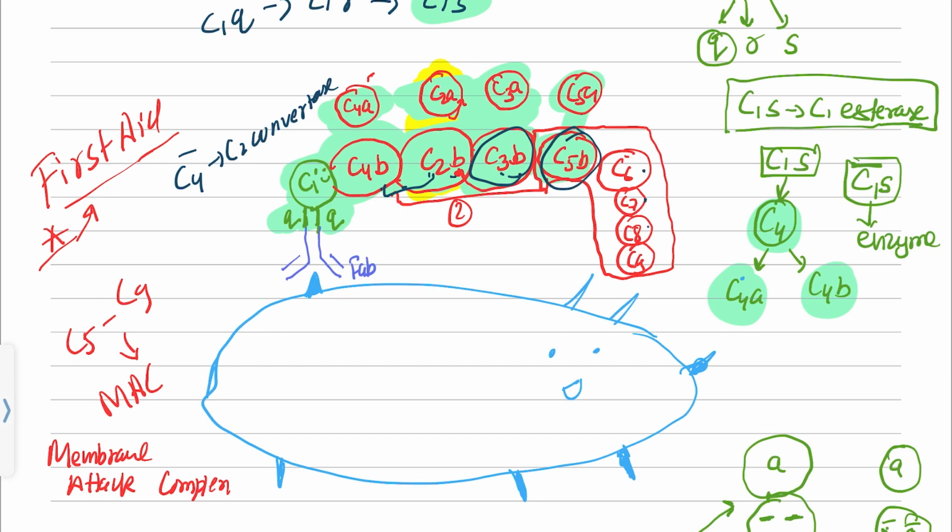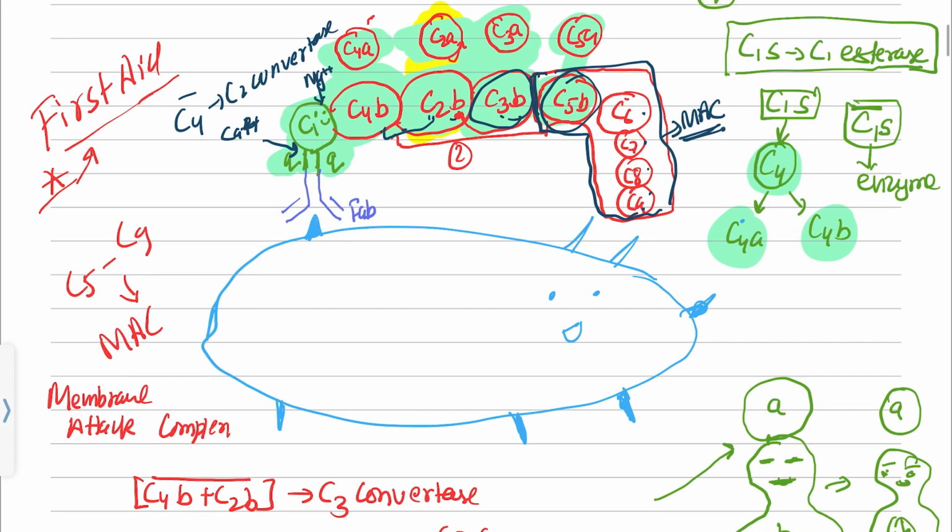C6 will come, C7 will attach, C8, C9, and these five from C5B to C9 are also known as the membrane attack complex. So I hope it was easy for you, and now we will move forward to the second part. Let me tell you something more. In the first part there is a requirement of calcium ion Ca++, and here Mg++. So if you want to know, just know it there. I don't think this is as important as this pathway is, and don't forget these five: membrane attack complex 5B, 6, 7, 8 and complement protein 9.